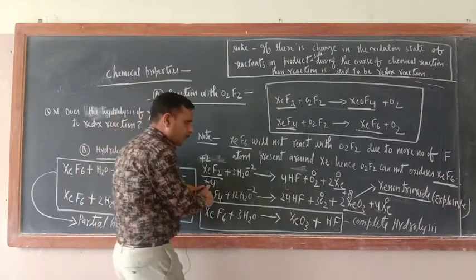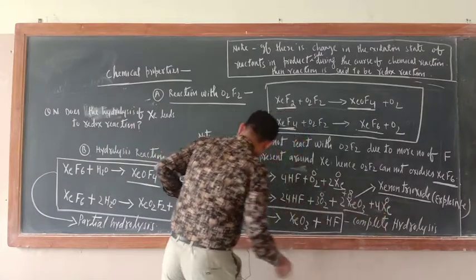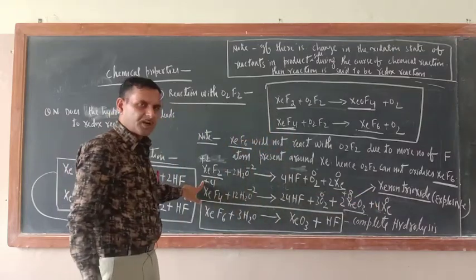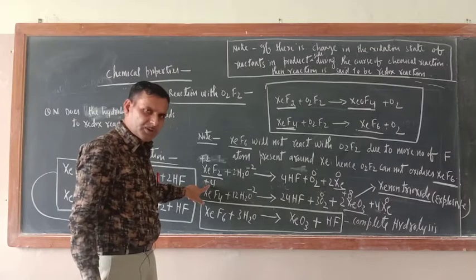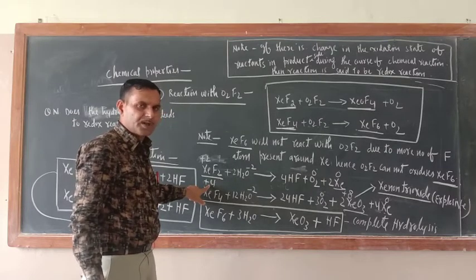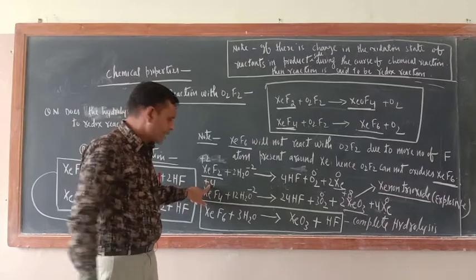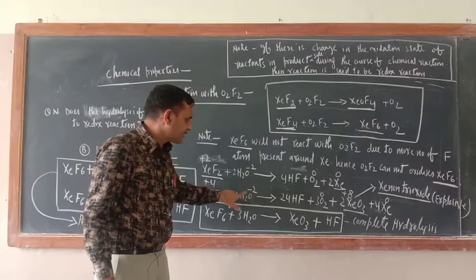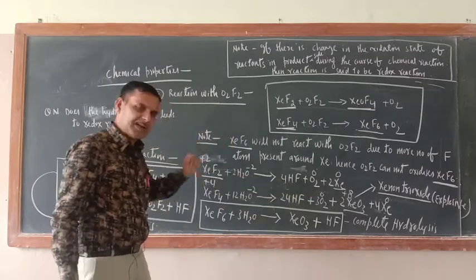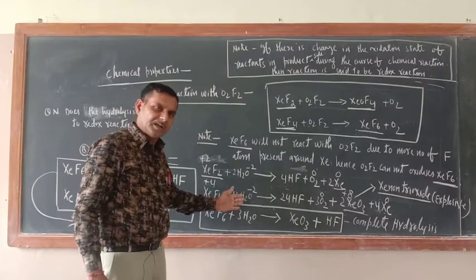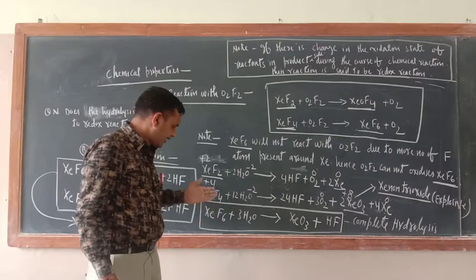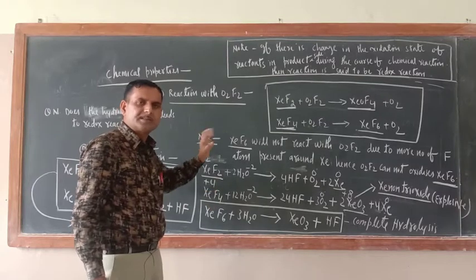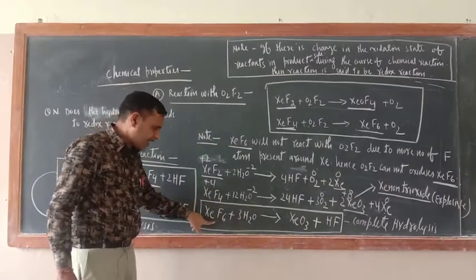But if you consider this xenon going from +4 to 0, it is undergoing reduction, because there is a decrease in the positive oxidation state as compared to the reactant. If you compare reactant and product, this is undergoing reduction, hence oxidizing agent, and this is undergoing oxidation because there is an increase in the positive oxidation state. That is why it is a reducing agent. But if you consider xenon only, then it is an example of a disproportionation reaction also. Now just see, XeF6.